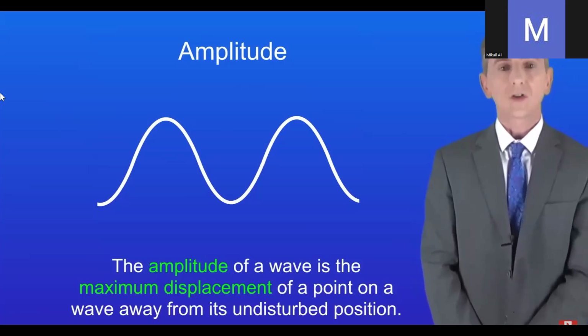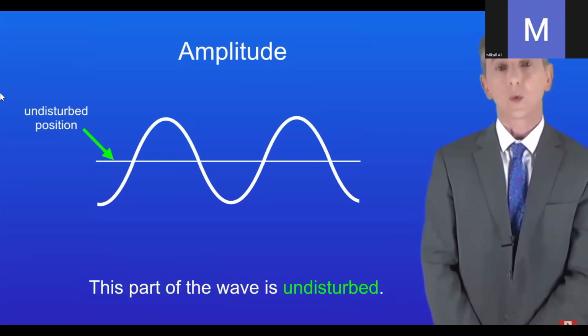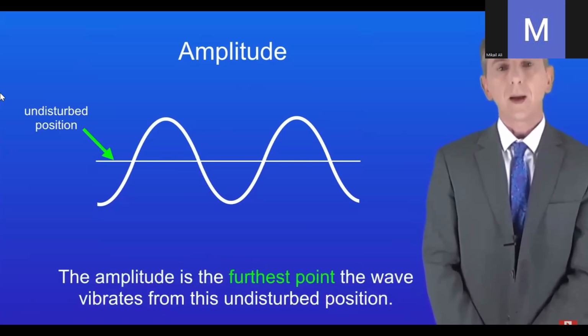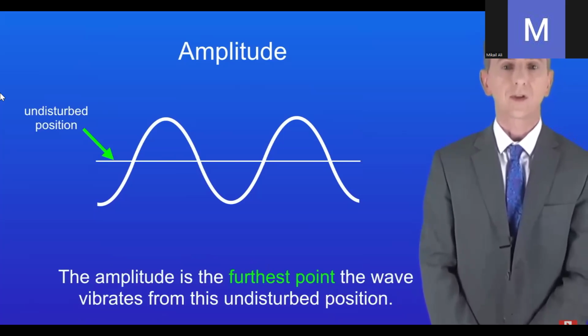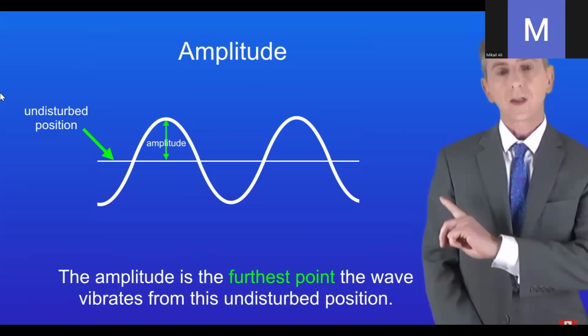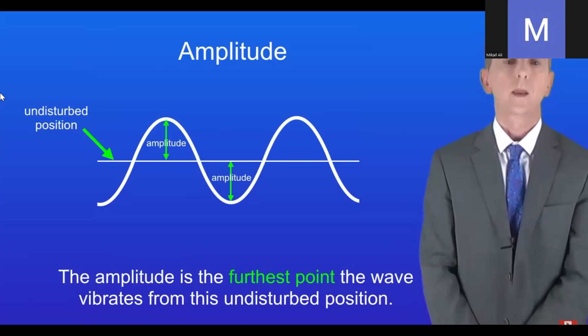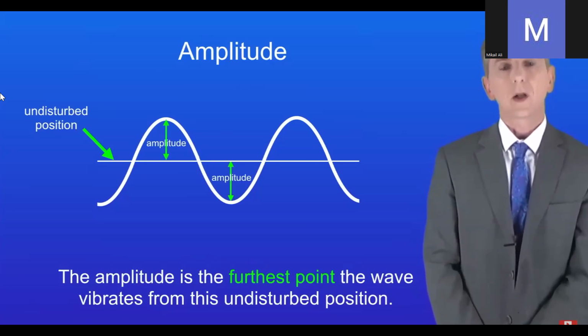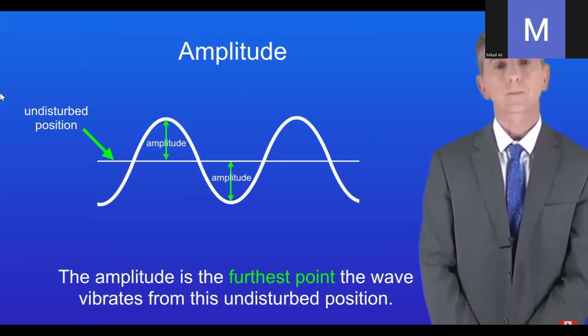So what does that actually mean? If we look at the wave, we can see a point in the center where the wave is not moving, and I'm showing you that here. This part of the wave is undisturbed. The amplitude is the furthest point the wave vibrates from this undisturbed position. So this is the amplitude, and also this is the amplitude. Now the amplitude is very difficult to label on a longitudinal wave, so if this comes up in your exam, it's likely to be a transverse wave like this one.